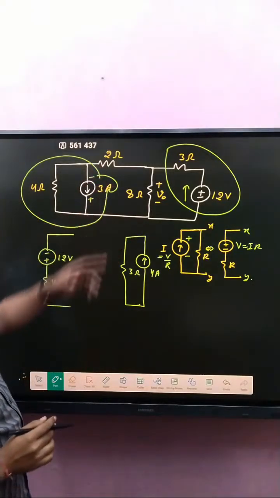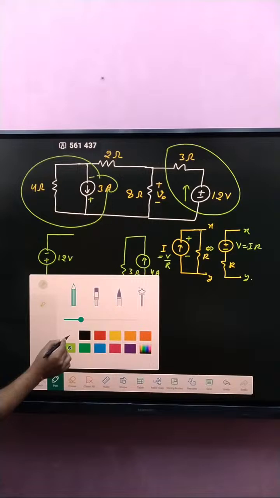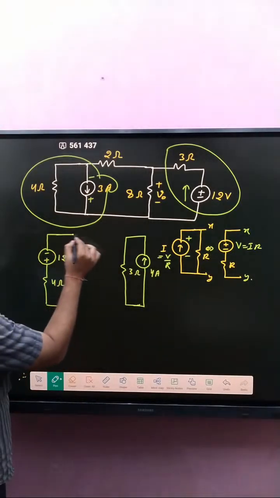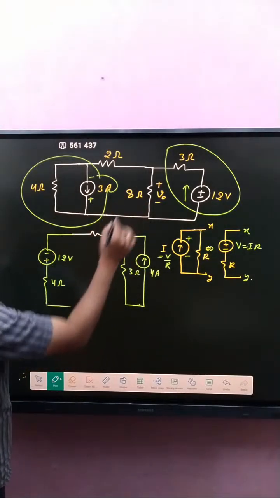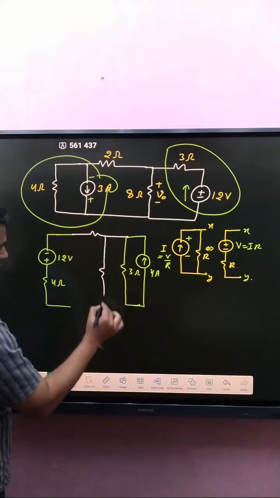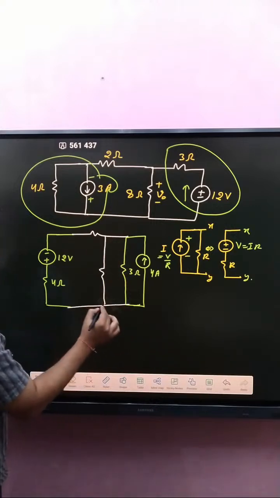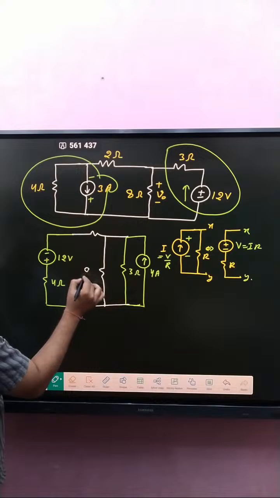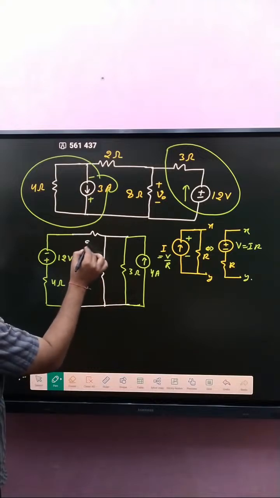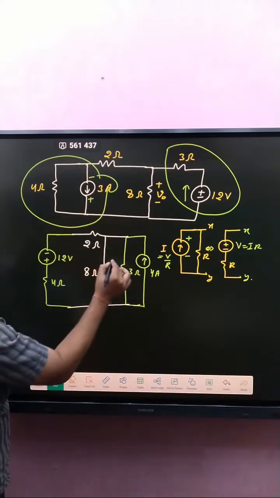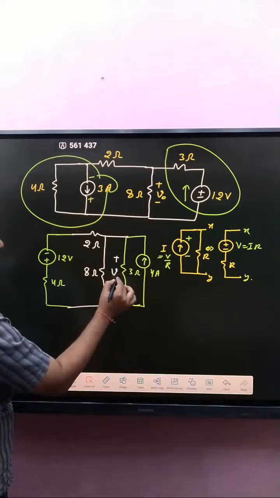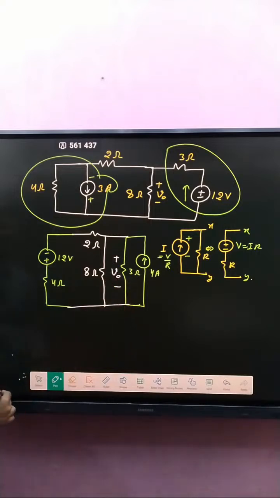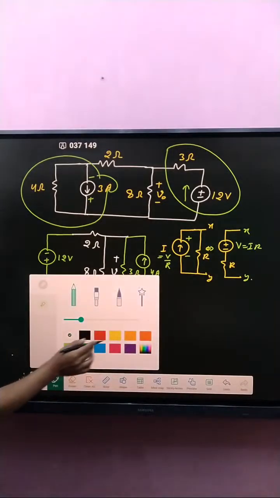After that, these two are connected. That one is 2 ohm and that one is 8 ohm. That is 8 ohm and that is 2 ohm, and the voltage is V0. Clear or not? Okay.